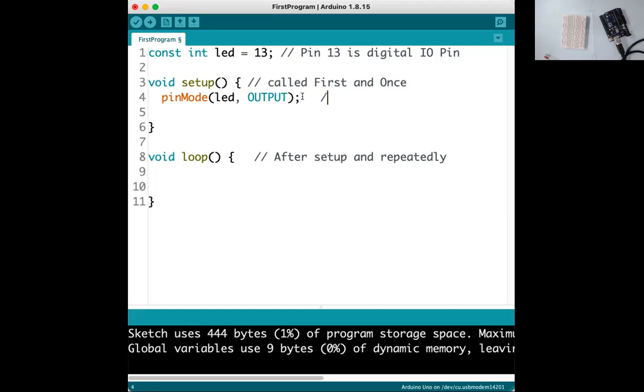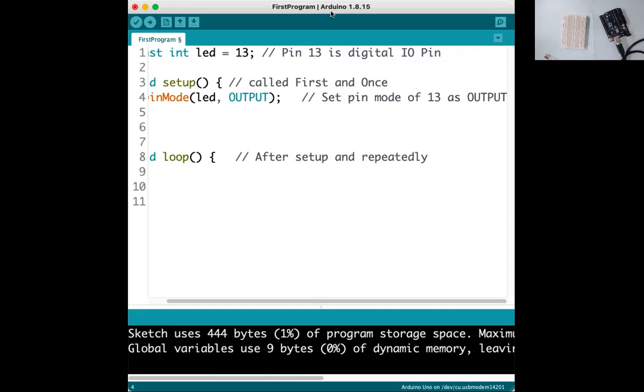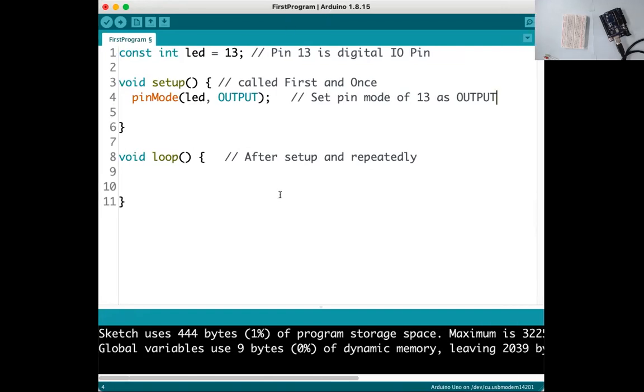When you execute this statement, you are setting the pin mode of pin 13 as output.